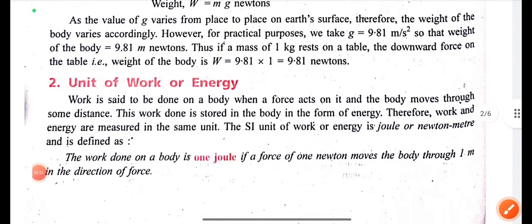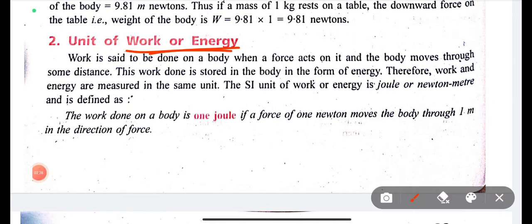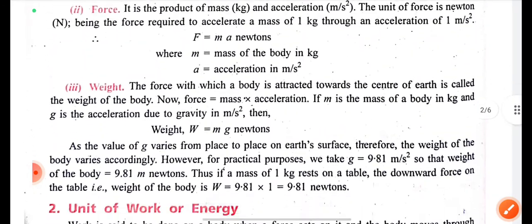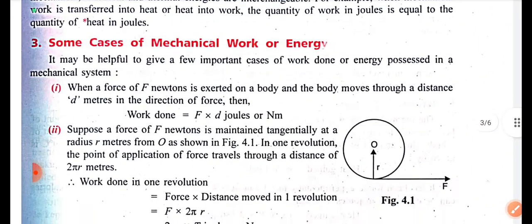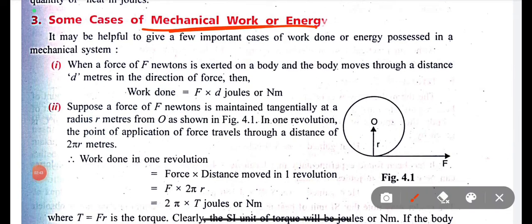Now the second point of this chapter is the unit of work and energy. The SI unit of both work and energy is joule. Now for point number 3, some causes of mechanical work or energy. First of all, work is equal to force into displacement, and the SI unit is joule. A joule is defined as Newton meter, not Newton per meter, but Newton meter.